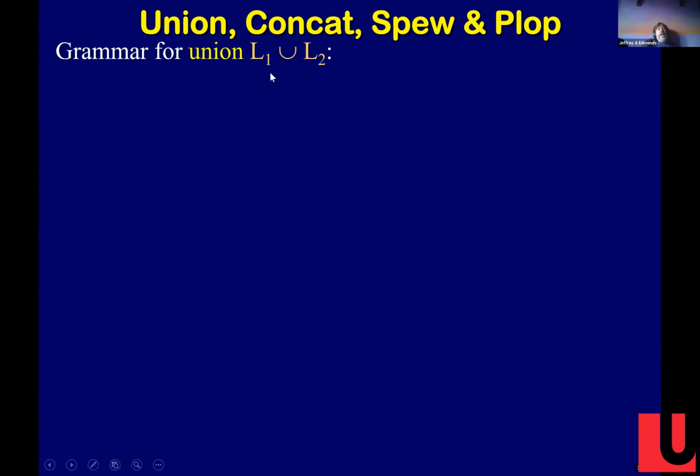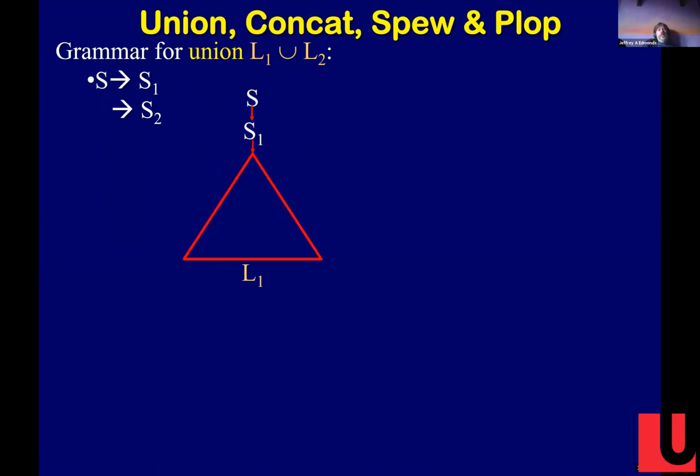Suppose I had a grammar already that could do L1, and I have another grammar that can do L2. How do I get a grammar that can do the union of them? Well, I just do this. Here's the start symbol for L1, and this is the start symbol for L2. And watch, from S, what can I generate?